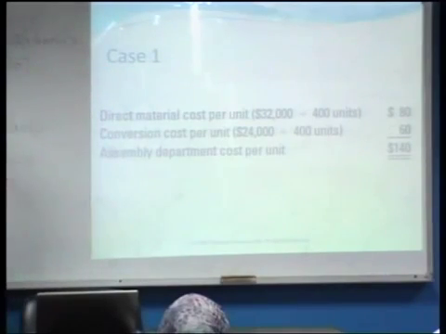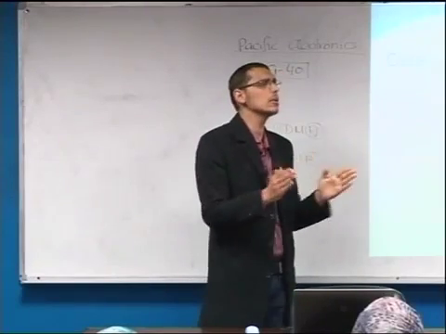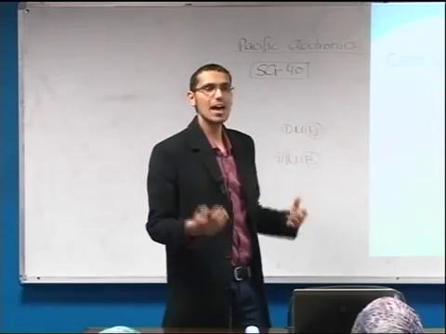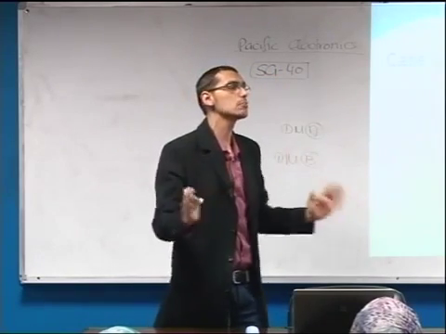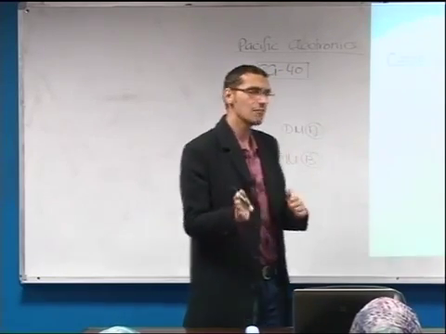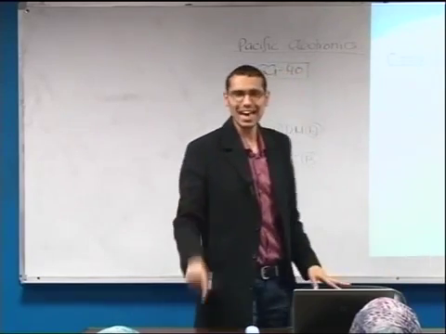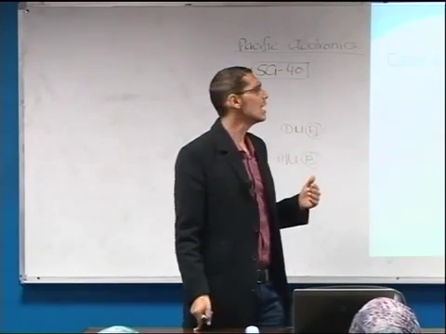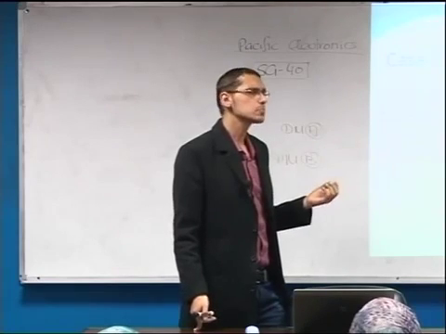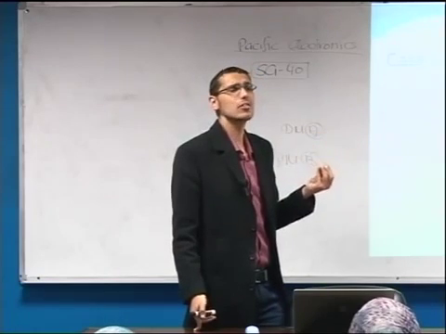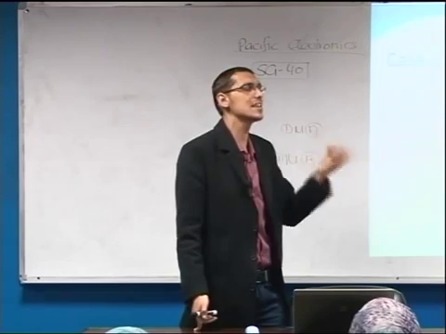Therefore, this is the most simple scenario that would be encountered in process costing, because we do not have any beginning and we do not have any ending inventory. Of course, this case is a lot like the case of a service sector.